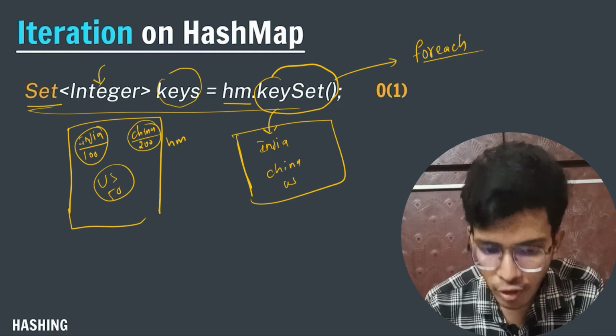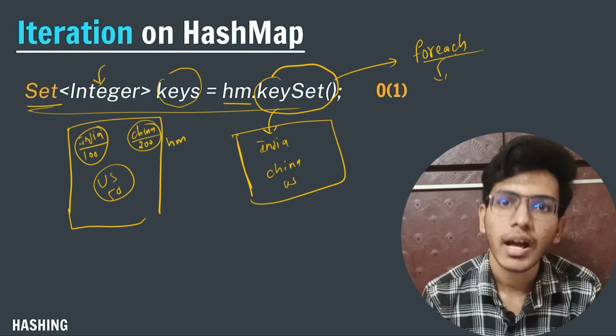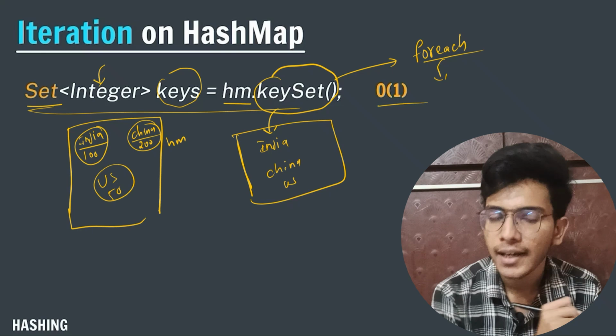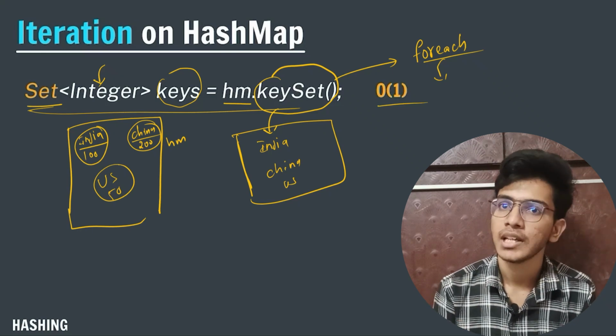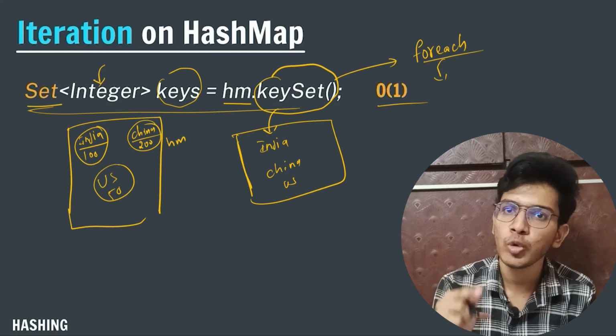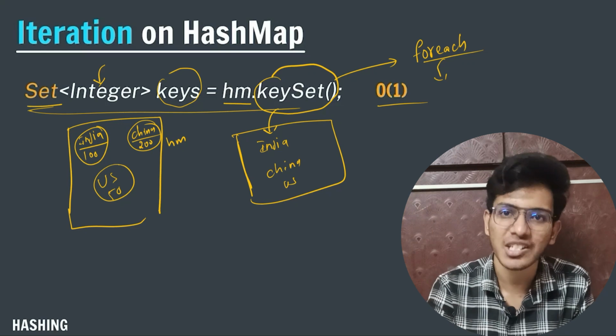So by performing the for each loop, we will iterate the whole hash map. And again, the iteration process is O(n) time, even though we are running a loop, but the loop we are running is different, and overall there is a structural difference.